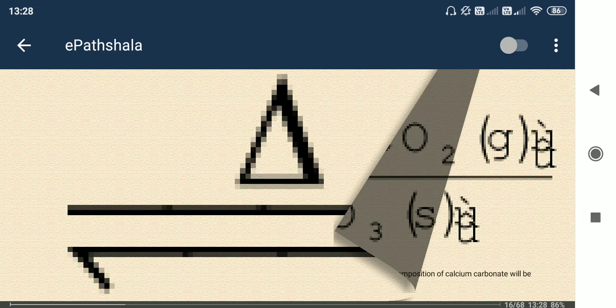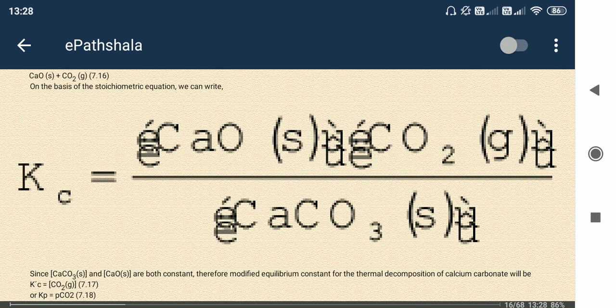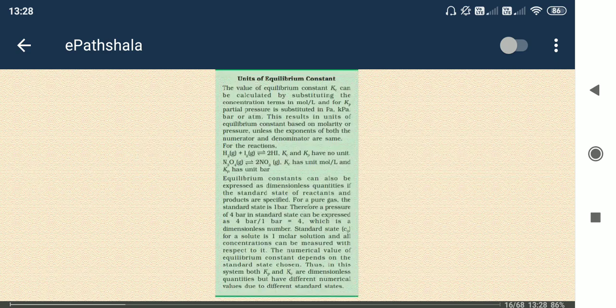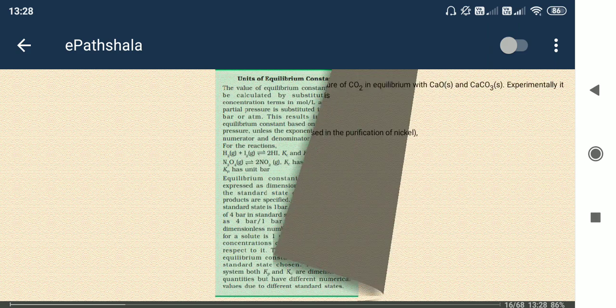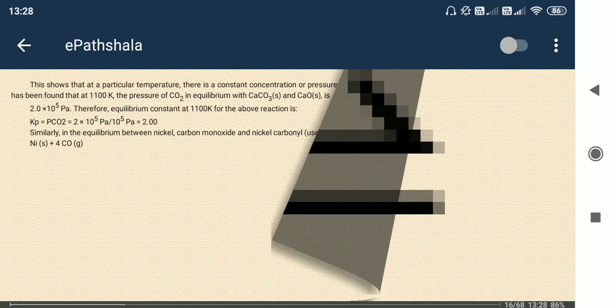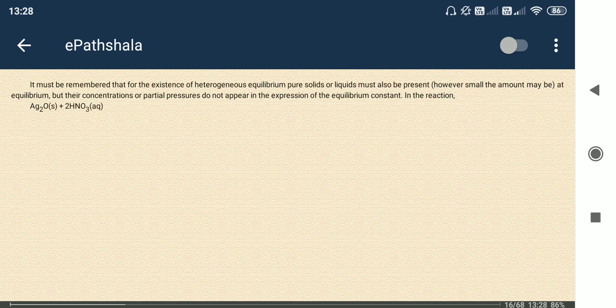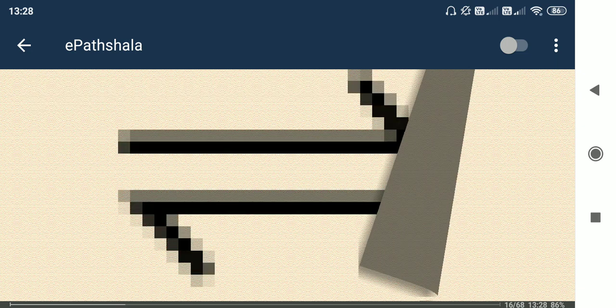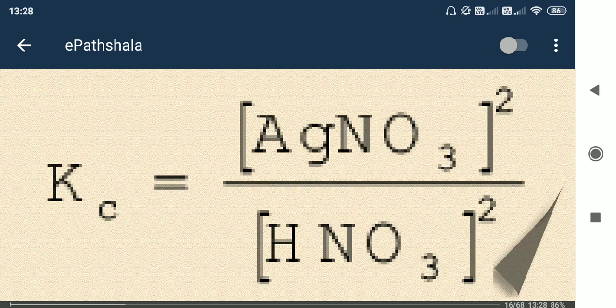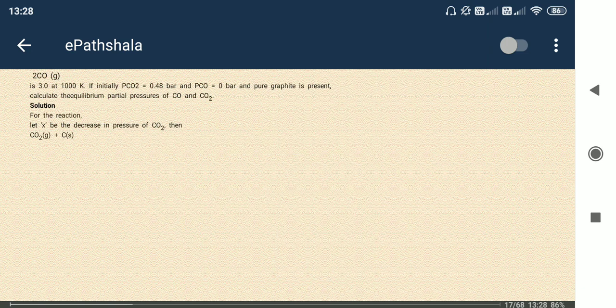In the equilibrium constant calculation, the concentration is taken as 1. So Kp is what we got: Kp = Kc (RT)^Δn.